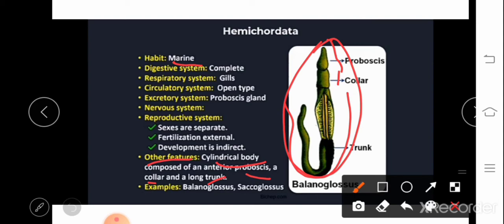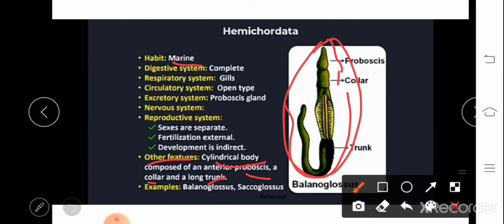Because there is a structure like a notochord. If a notochord is present, then it is considered phylum Chordata, right? But later scientists researched it and concluded that the notochord present in Hemichordata is not a true notochord, hence it is now considered non-chordate. Okay, so that is why it is important.